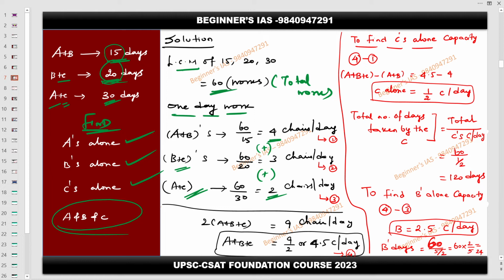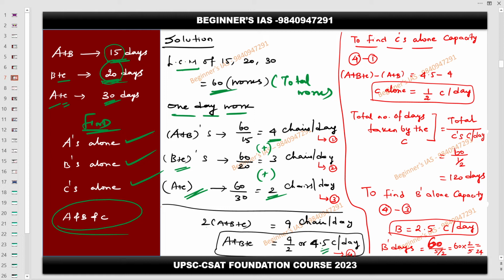I'm taking 2 as common. Therefore 2 into A plus B plus C, which is nothing but 4, 3, 2, that is 9 chairs per day. Then what is the capacity of A plus B plus C? Just bring the 2 to the denominator. If all three of them work together, they have the capacity of making 4 chairs and 1 off chairs, or else unit, so that you can assume.